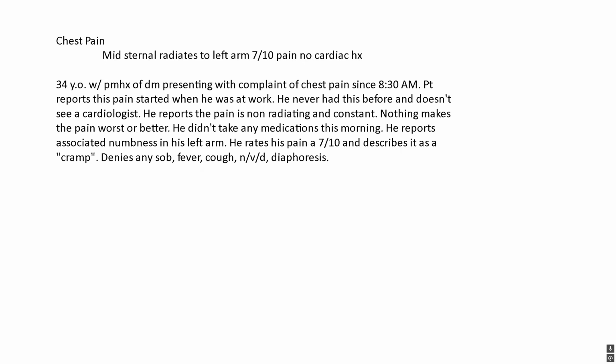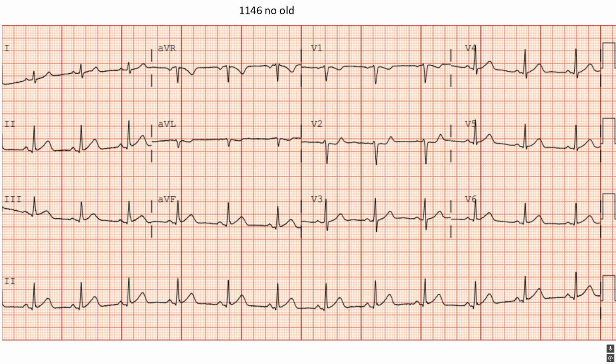All right. So the value of the EKG depends on your pretest probability. The pretest probability overall here, I would say, is maybe moderate, medium. He's young. He's 34. His only history is diabetes. The pain he's describing is not classic. But again, he's a diabetic, and diabetics present with atypical signs and symptoms. It does radiate to his arm, but he denies shortness of breath or diaphoresis. So I'd say overall moderate.